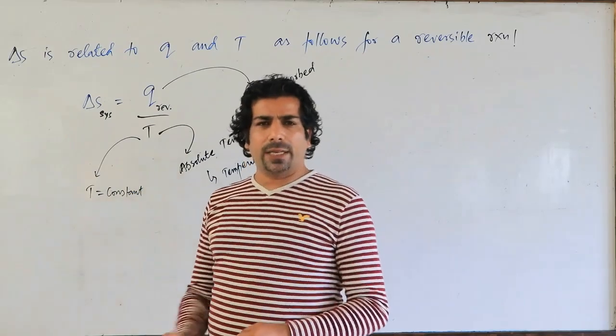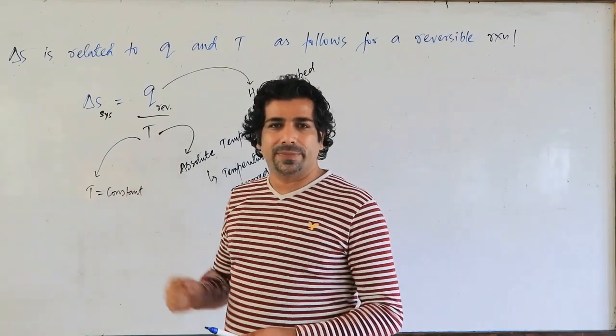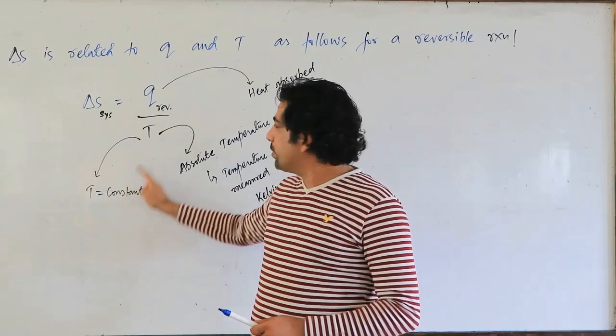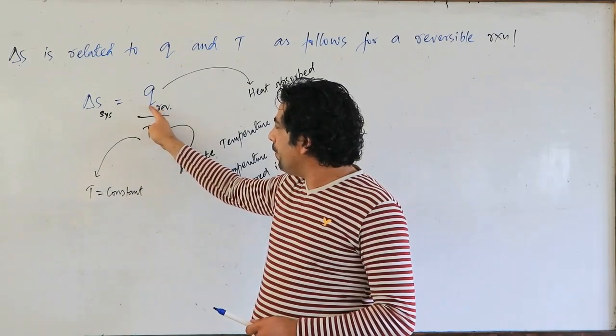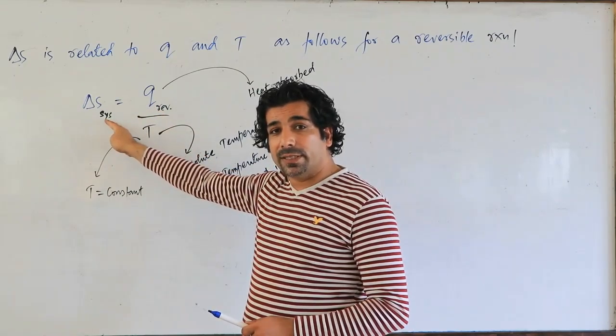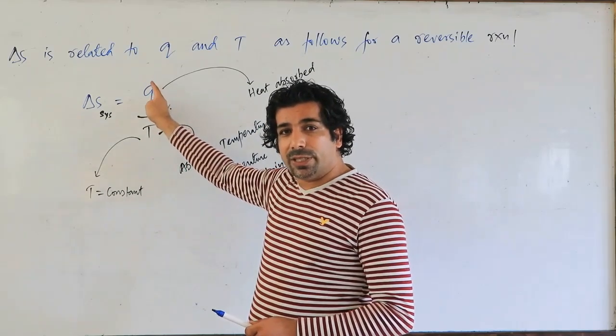Okay? So at constant temperature, we will supply the heat to the system. In a reversible process, at constant temperature, I am supplying the heat to the system.